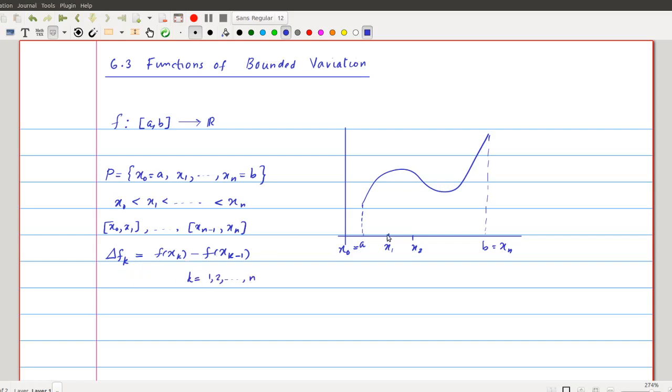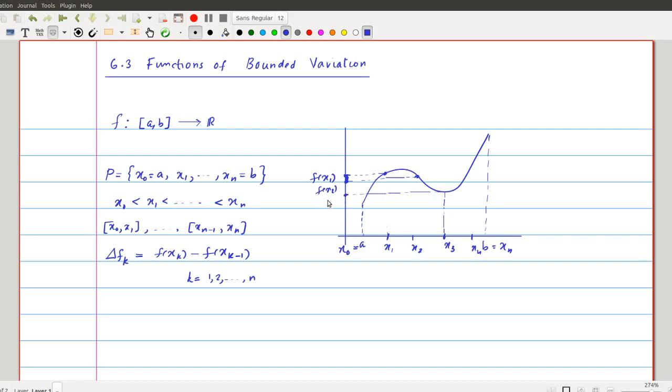So corresponding to this x1, x2, we will have f of x1, and in this case this is our f of x2. So f of x2 minus f of x1 is this much distance. And if we have x3 here, suppose our x4 is here, then our f of x3 will be here.